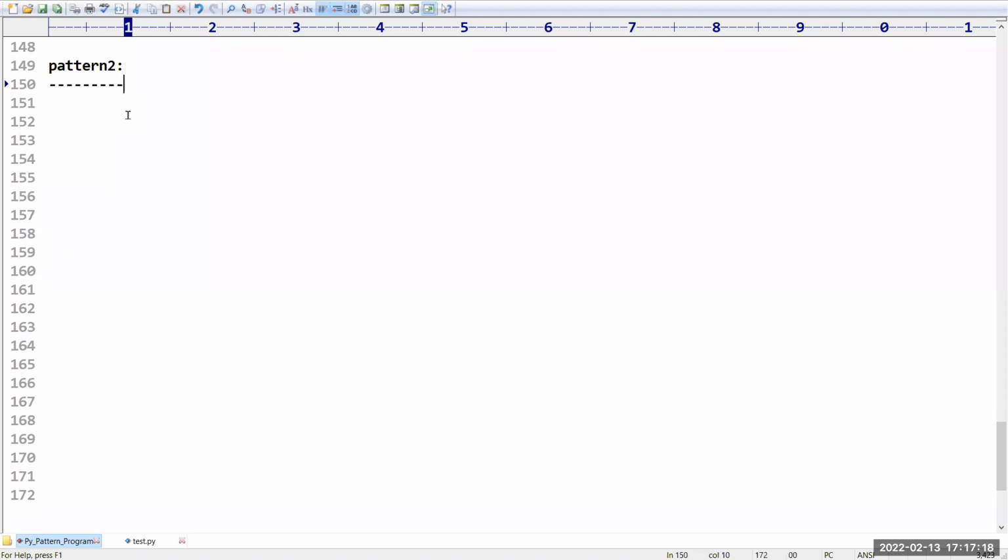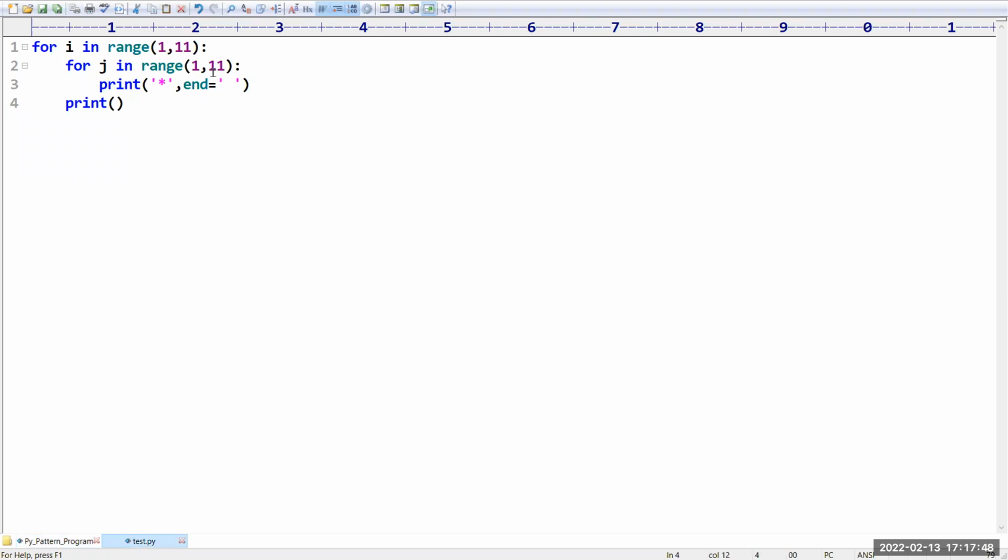Now see, my second pattern is, sir, I want to display 5 ones followed by 5 twos, followed by 5 threes, followed by 5 fours, followed by 5 fives. Like this I want to display.